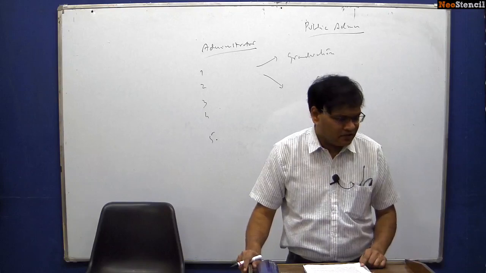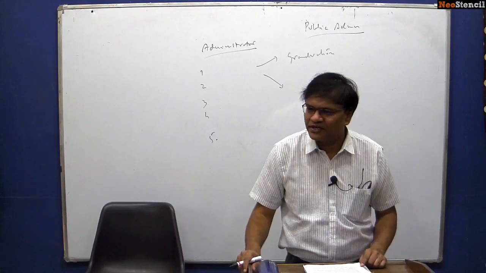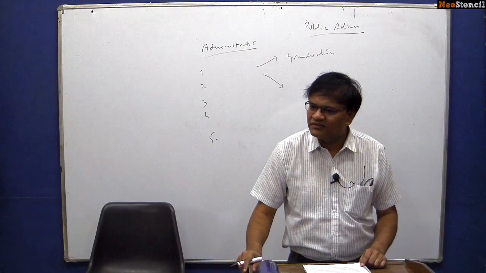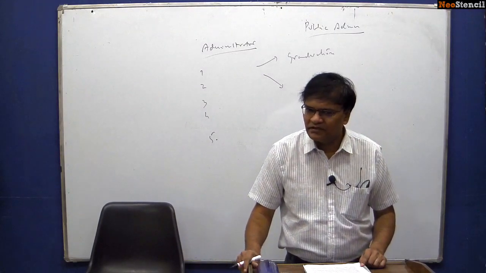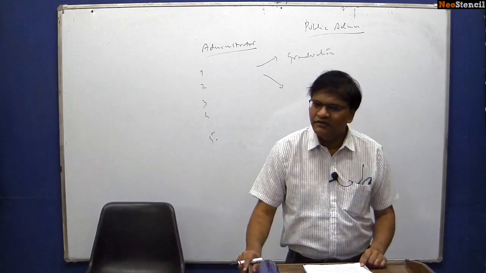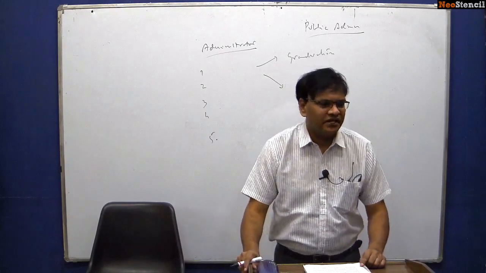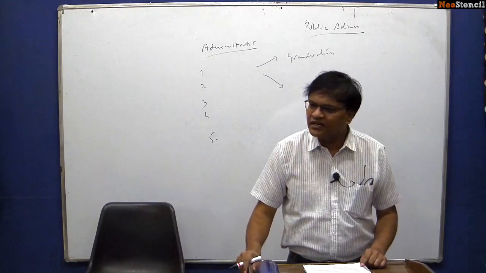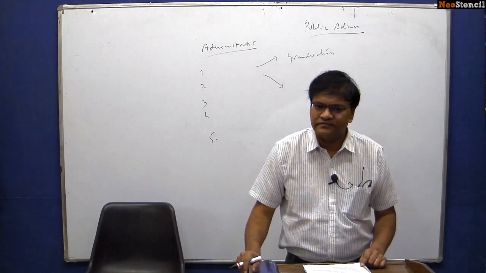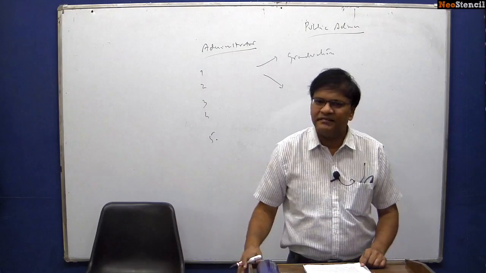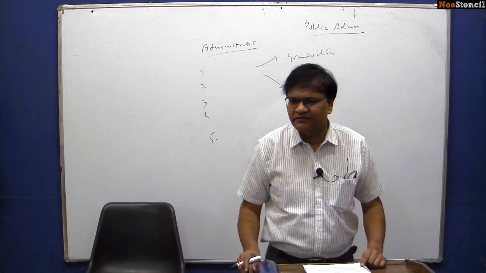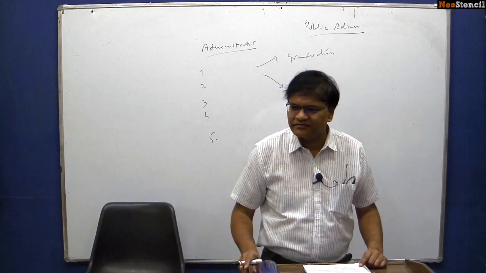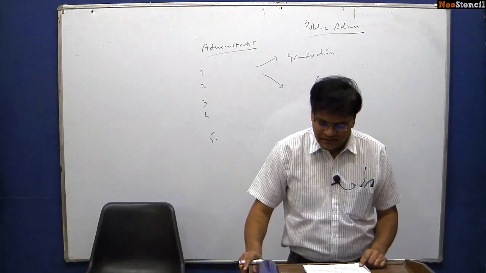Woodrow Wilson is called the father of the discipline of public administration. What is his contribution? Why is he called the father of public administration? Wilson went on to become the President of the United States of America. He was the President during the First World War. Before that, he had written something about public administration, for which he was called the father of public administration. That is what we will study.